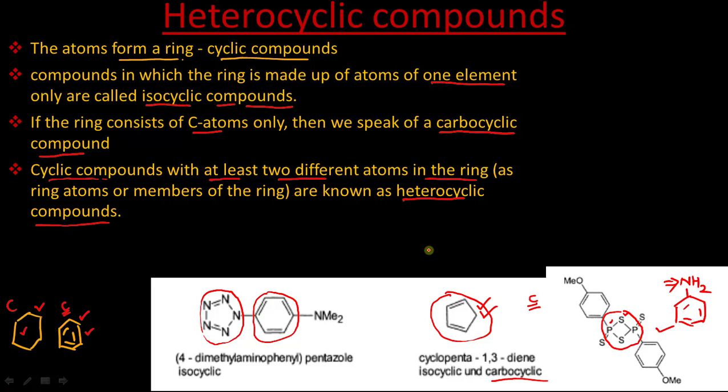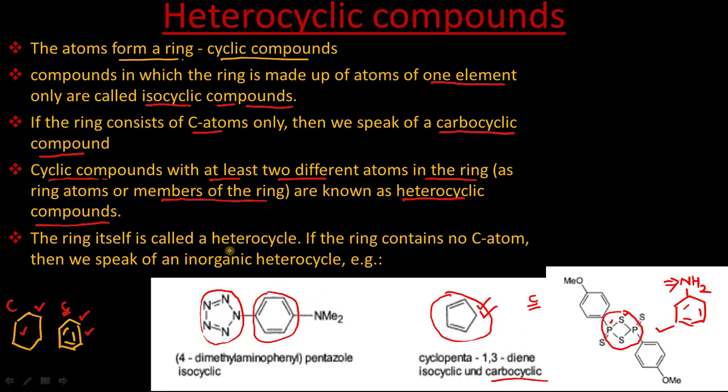As I said, they should be ring atoms, or we can say members of the ring, only then it will belong to the category which we call heterocyclic compounds. And the ring which contains two different atoms, we call that ring a heterocycle. Now this ring will be called a heterocycle. This ring is not a heterocycle because it contains all carbon atoms. This ring is a heterocycle, and because of this ring, this compound is heterocyclic.